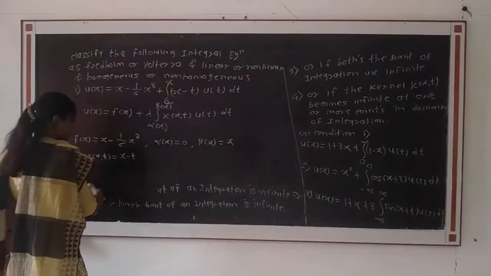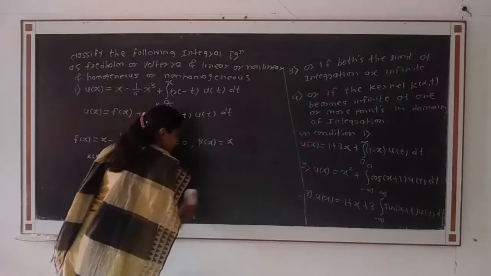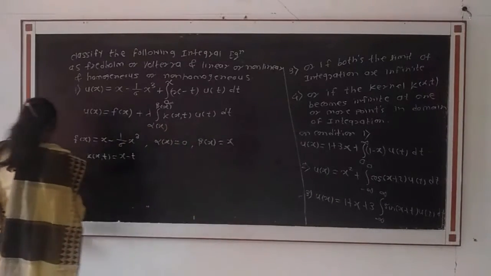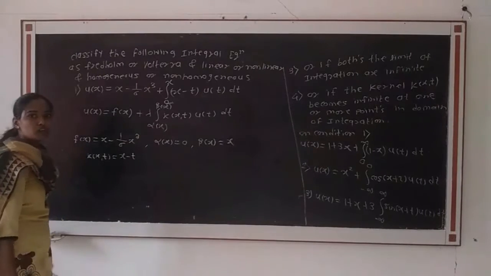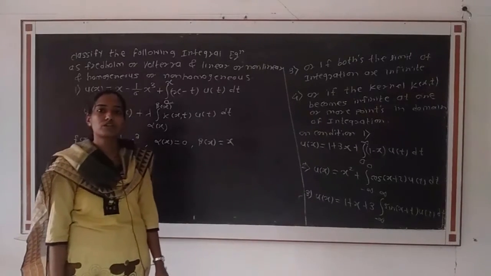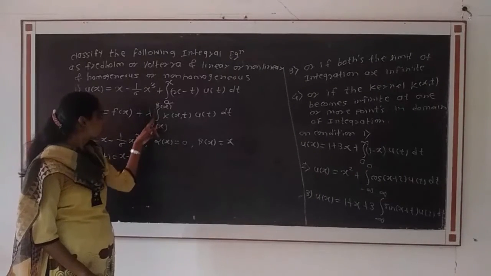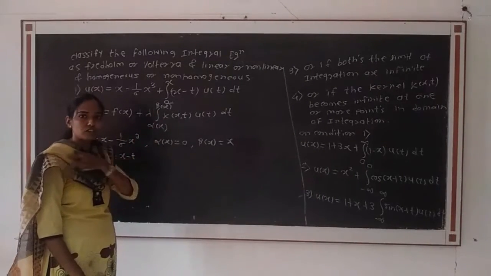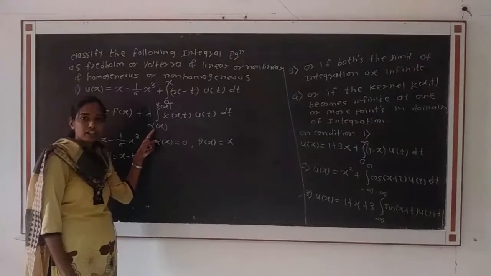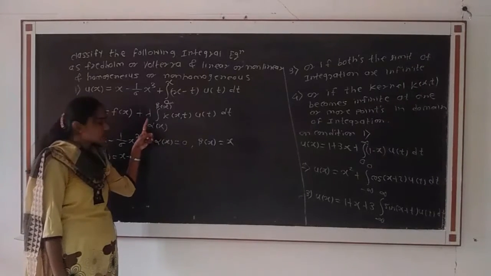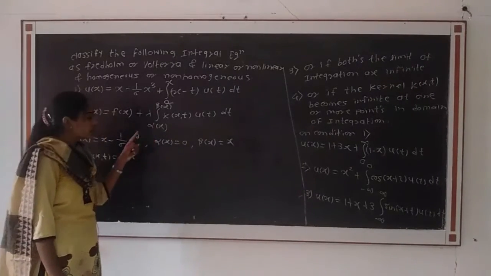Then we have to determine whether the given integral equation is of the type Volterra or Fredholm. We know that for a Fredholm integral equation both the limits are constant, and in a Volterra integral equation the upper limit is variable and the lower limit is constant.